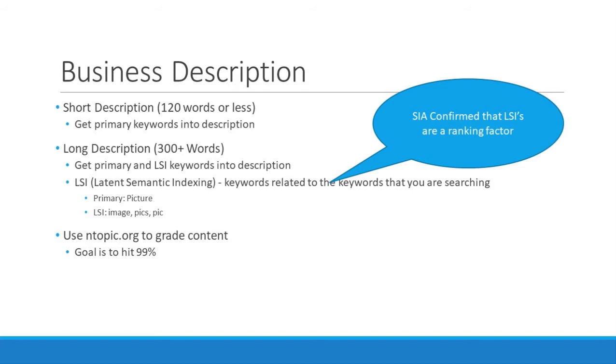And then we're going to use a tool called ntopic.org to grade this content. So I'm going to walk you through it, and we want to get ideally 99%. I've got some copy written. We're going to run through it real quick so you get the idea of how to do it on your own.